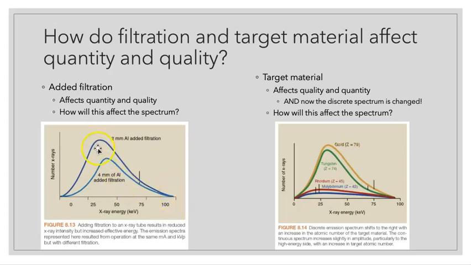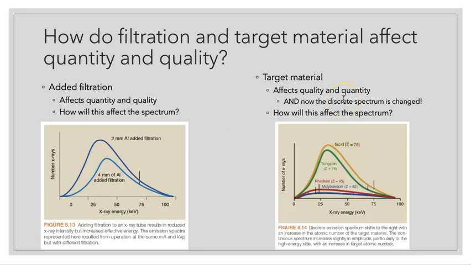But now we do have a difference of where this peak is. If we only have 2 millimeters of aluminum added, we can see our peak is here, right at about 30. But if we harden the beam, we add more filtration and make the overall energy of our X-rays higher, we can see that now we've started to affect where this peak is. And it's closer to, let's see, 45, maybe 40.